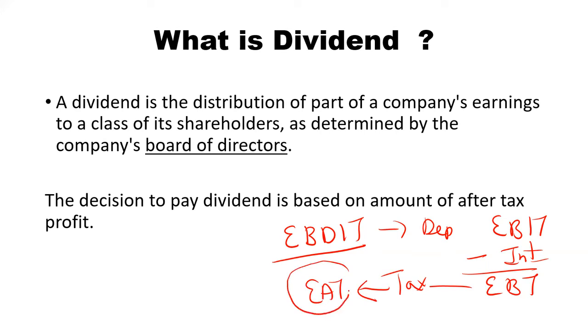The portion of this EAT, earning after tax, will be distributed among the shareholders. The portion of this EAT will be distributed, not the EBIT, because EBIT includes all the interest and taxes which the company has to pay after earning the profit. So after deduction of interest, tax and depreciation, a portion of EAT will be distributed as dividend. I hope this concept is clear.